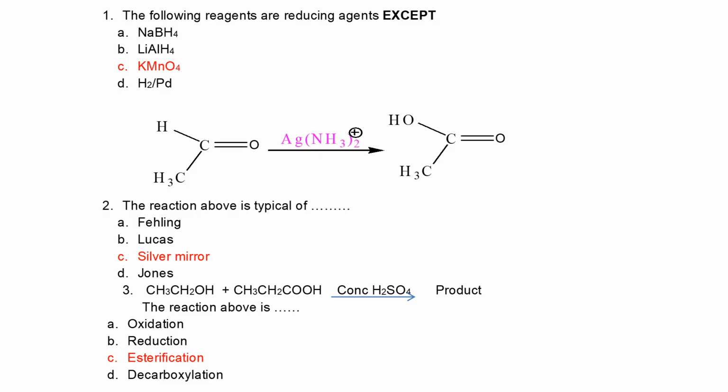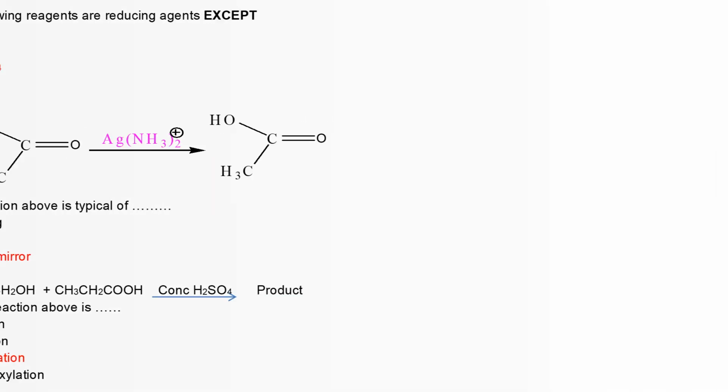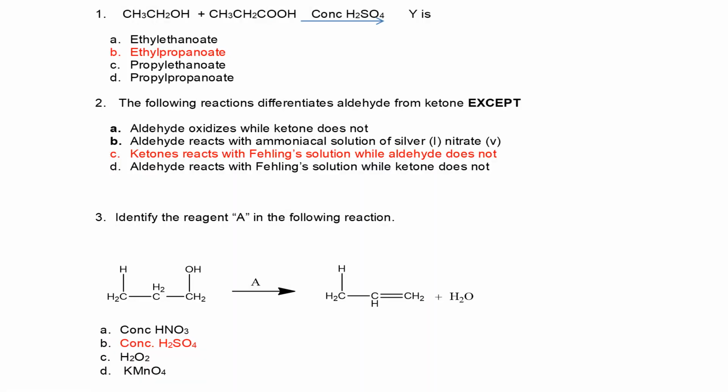Ethanol reacting with propanoic acid with concentrated sulfuric acid as a catalyst is going to form an ester. The name of the ester formed by the reaction is ethyl propanoate, because when an ester is formed, the part that is going to have the ester name is the carboxylic acid, while the alcohol part is going to form the alkyl part.